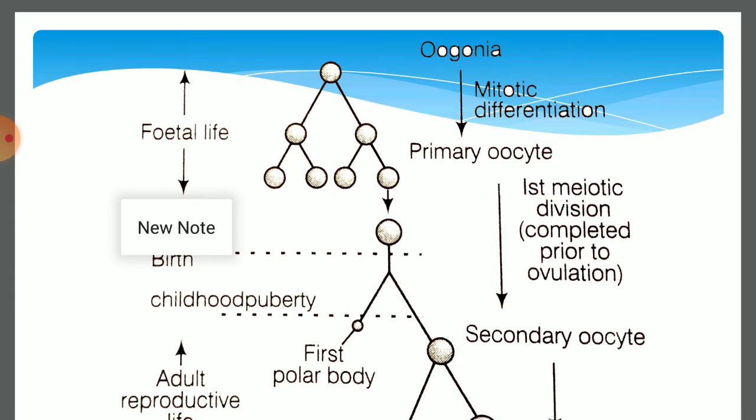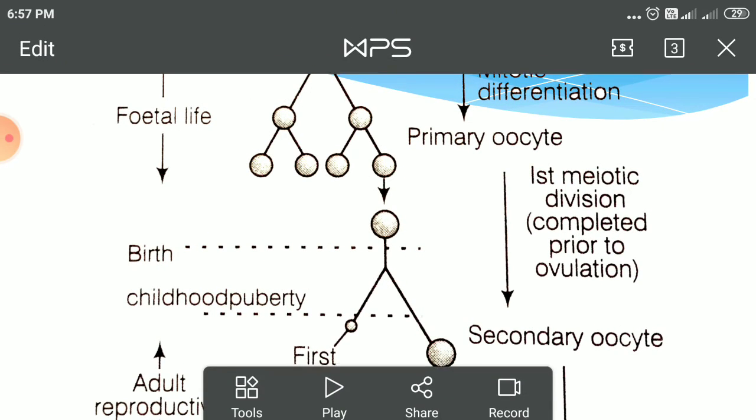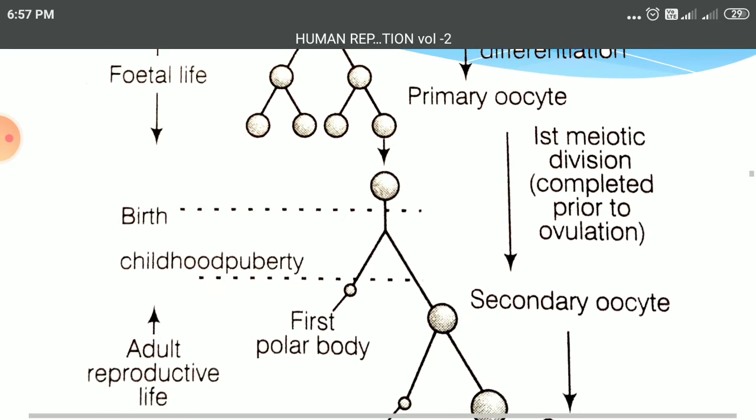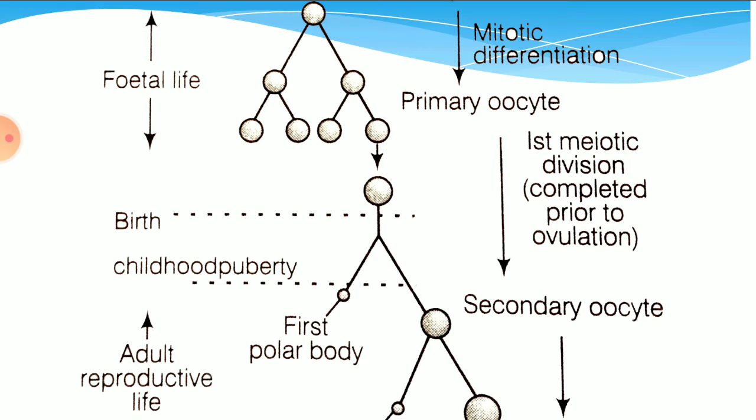This is the schematic representation of the oogenesis process. Mitotic differentiation in oogonia forms the primary oocyte. What does it mean? It undergoes meiotic division, that is prophase first. After that it is arrested. That takes place in the fetal life, after birth until childhood and puberty.